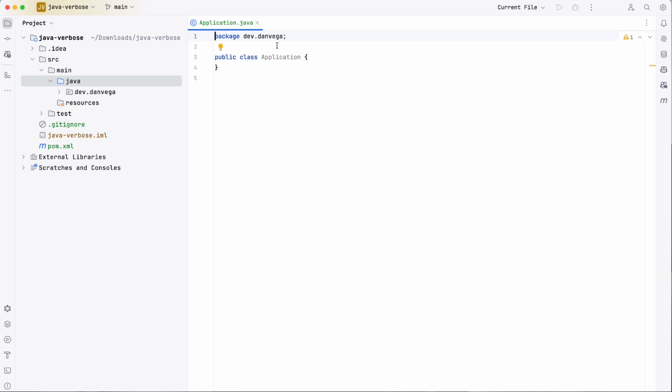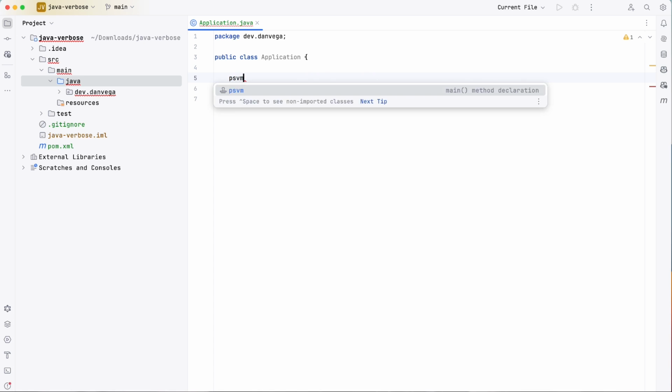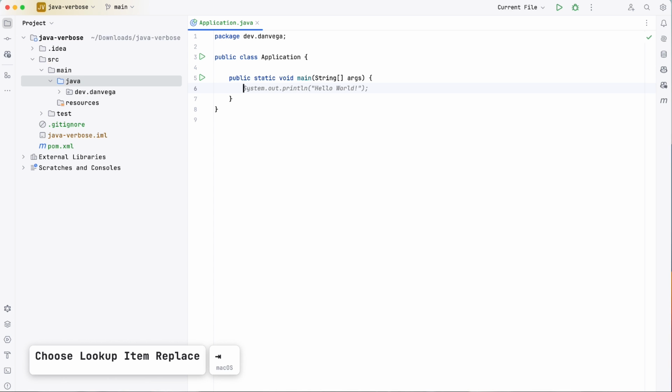So now I also have a package declaration. And just to write my first method, I would say public static void main. There's a little shortcut in IntelliJ to do that. And I would System.out.println hello world.